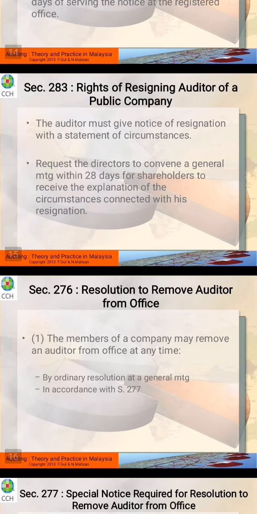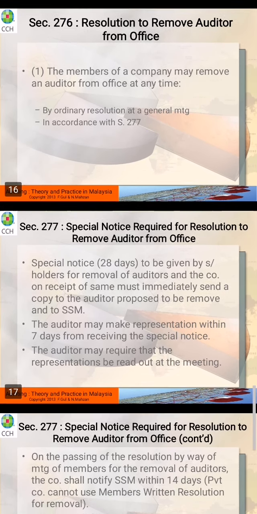All right, section 276, resolution to remove the auditor. So the earlier section was actually the auditor being willing to resign, but section 276 is actually where they would like to remove, right? So the members of the company or the shareholders of the company can remove the auditor from office at any time. So number one, by ordinary resolution at a general meeting. So just like normal, in the meeting, they will discuss removing the auditor in accordance with Section 277.